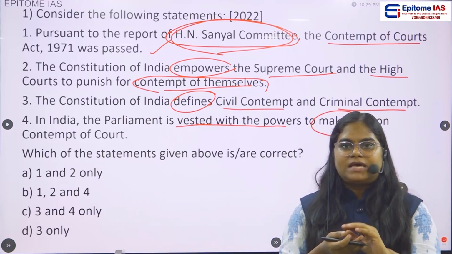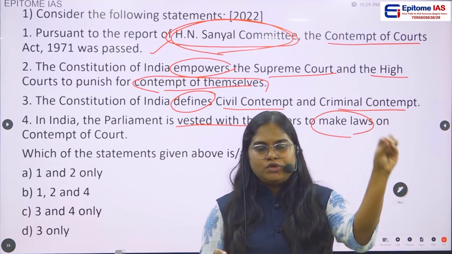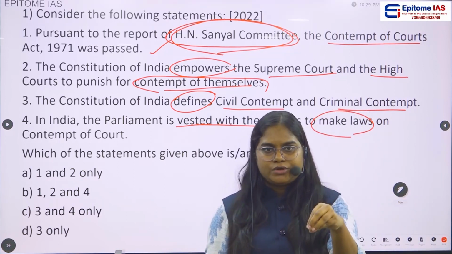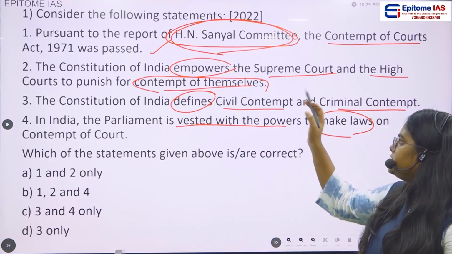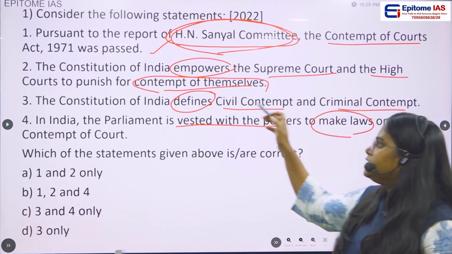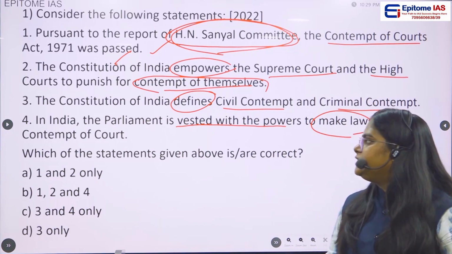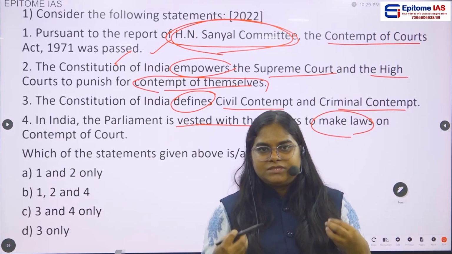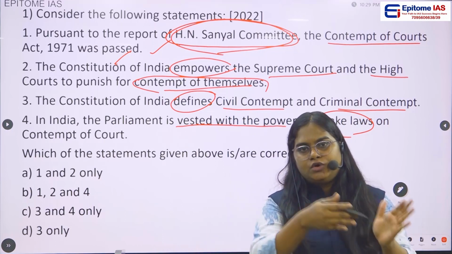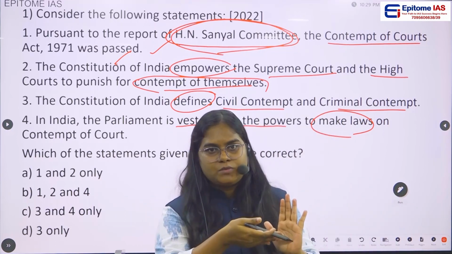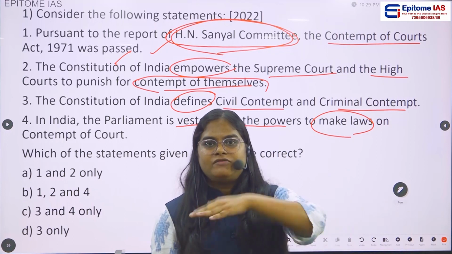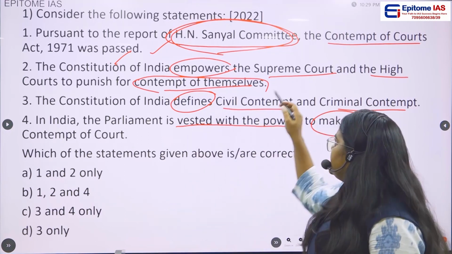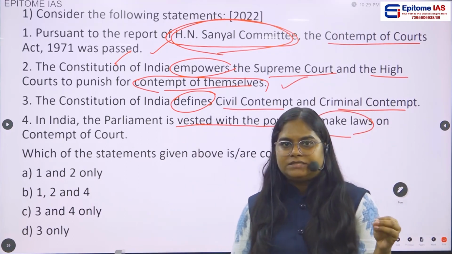So this power is available to both. Themselves means, in case of Supreme Court, whoever is in contempt of the Supreme Court, and in case of High Court, the contempt of High Court. So yes, this statement is also a correct statement.